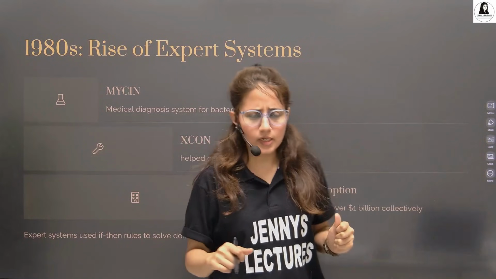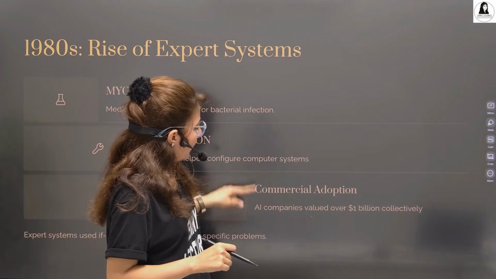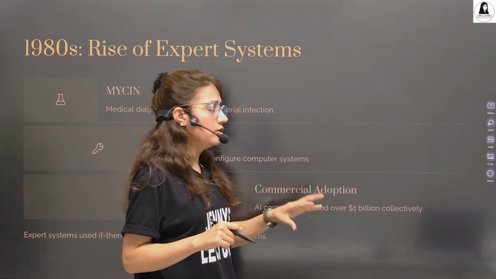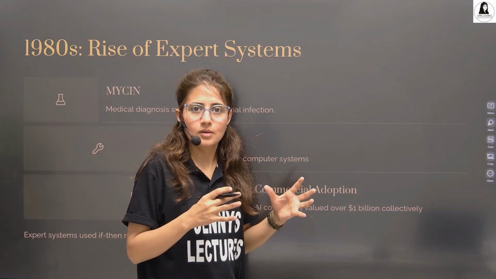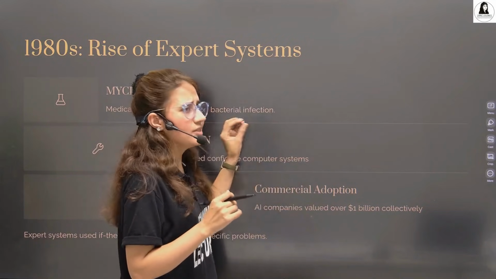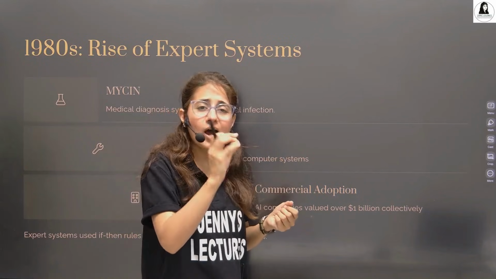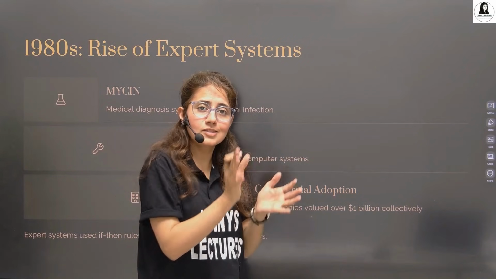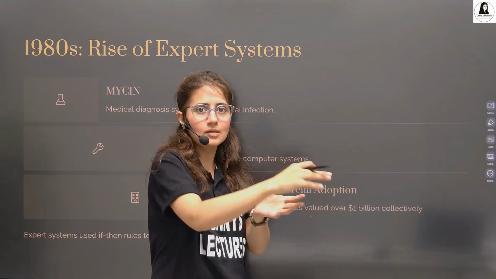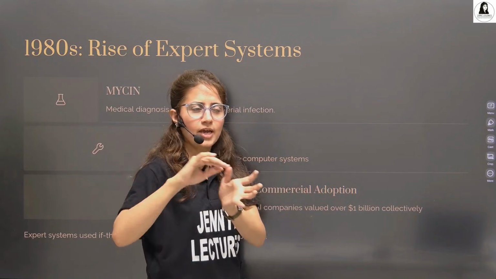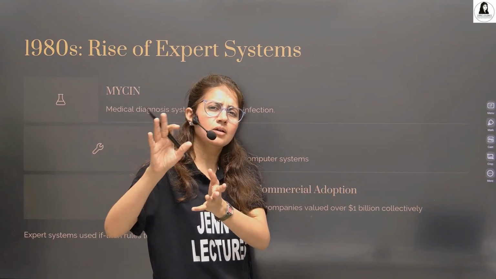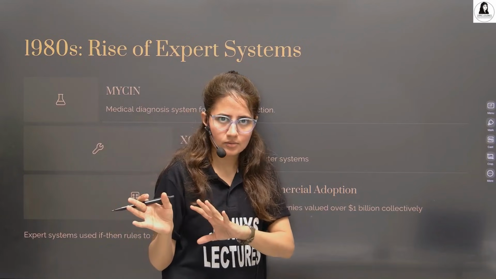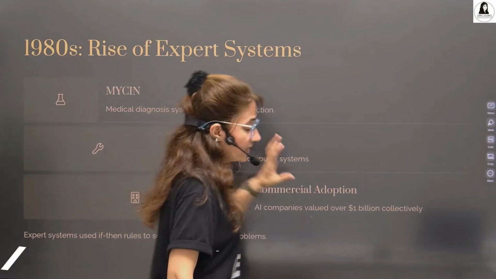During this time, AI companies were valued at over $1 billion collectively. But after that, these expert systems were hard to maintain and very costly. So that's why a second AI winter came in the late 80s, from 1987 to around 92 or 93.